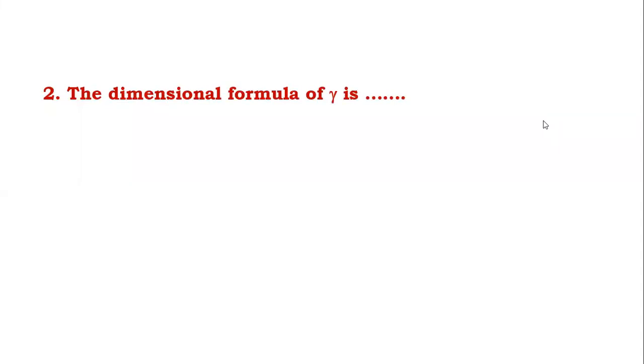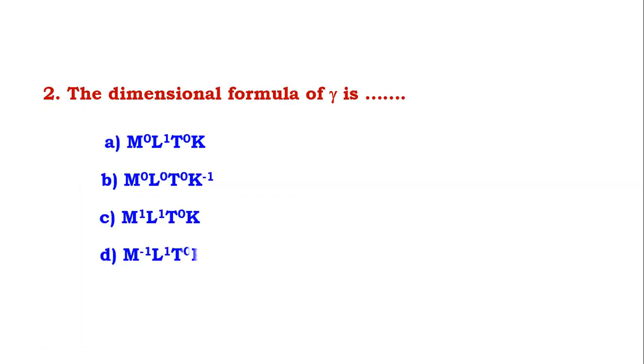Now next one, the dimension of this coefficient of cubical expansion. And the 4 options are there. So obviously the dimension is similar to the dimension of alpha and beta. So temperature raised to the power -1. So obviously this is the answer.